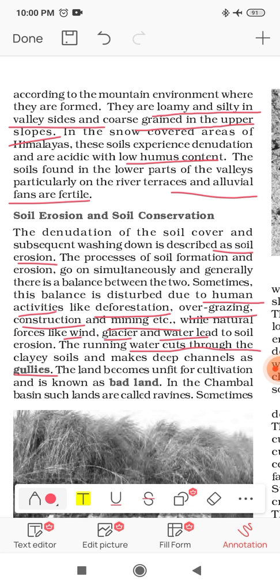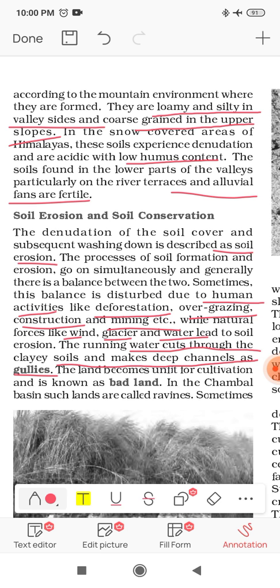It's a geographical term: when running water runs through clay soil, it creates a very deep channel, and we call it a gully. The land then becomes unfit for cultivation.